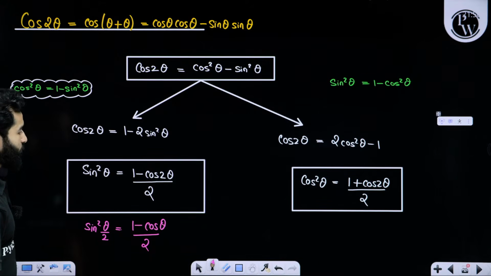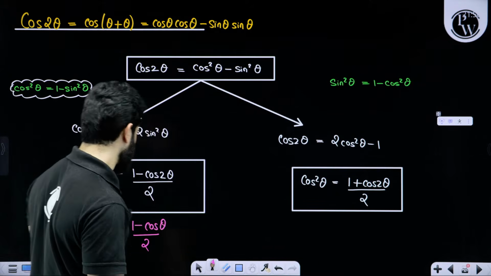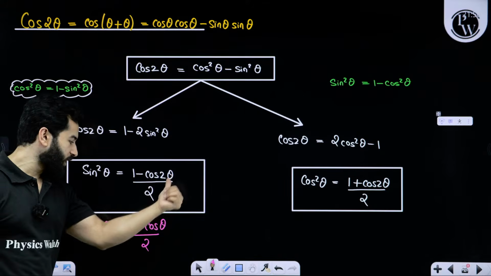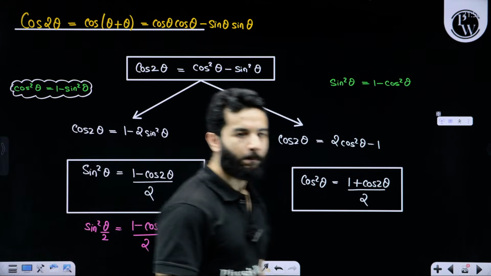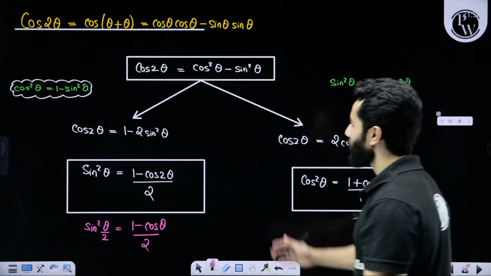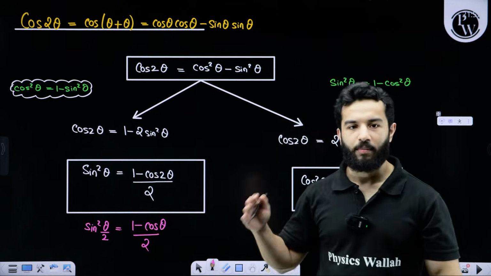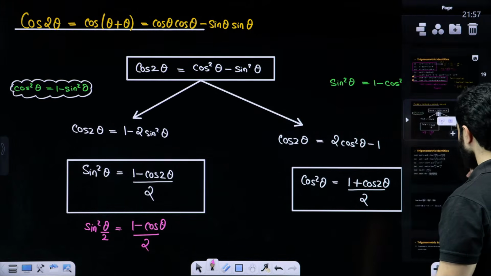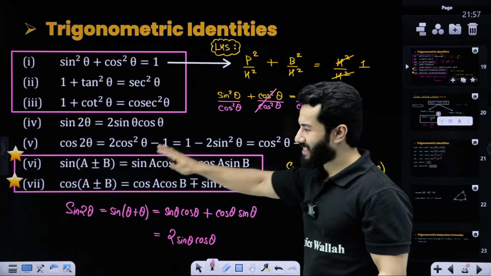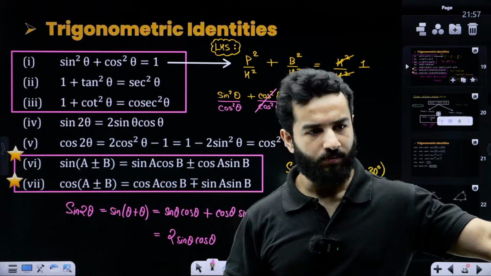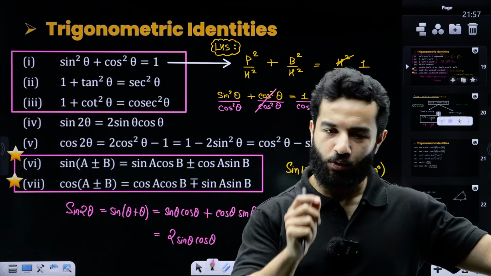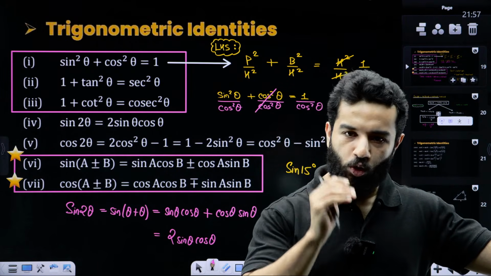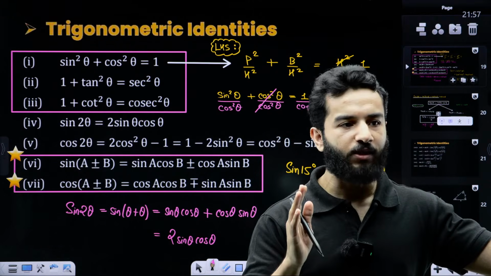Let me know, friends, if you have any doubt. Similarly over here as well. If instead of theta we have theta by 2, then instead of 2 theta we can write theta. Done? Hopefully you guys remember, we have used all these things many times in physics, here and there, in different derivations, numericals. So all of these 7 identities are very, very important. If you haven't remembered these yet, I will request you to go through them after every 2 days.